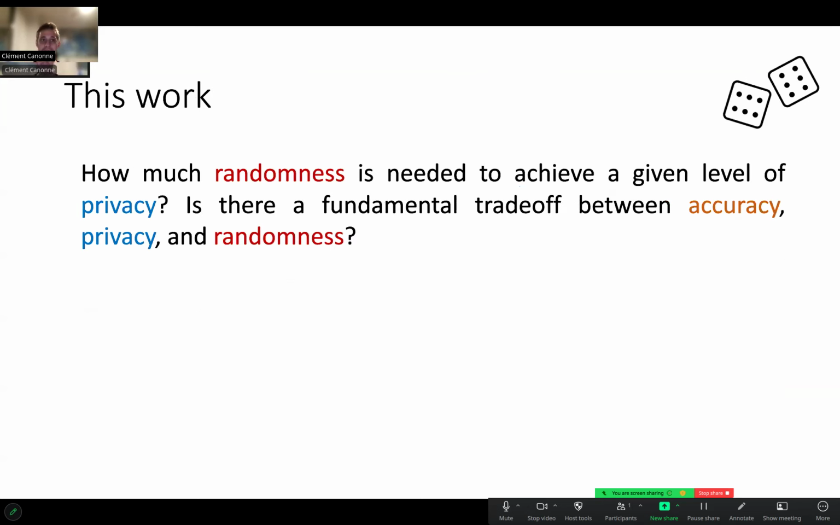Which brings us to the key question that this paper and this work are about. Essentially, it can be framed that way. How much randomness is needed to ensure differential privacy? And not just that. It's not just whether there is a threshold. It's also, is there a trade-off? Is there a fundamental trade-off between what we want, algorithms to be accurate, what we need, algorithms to be private, and what we must get, the amount of randomness?